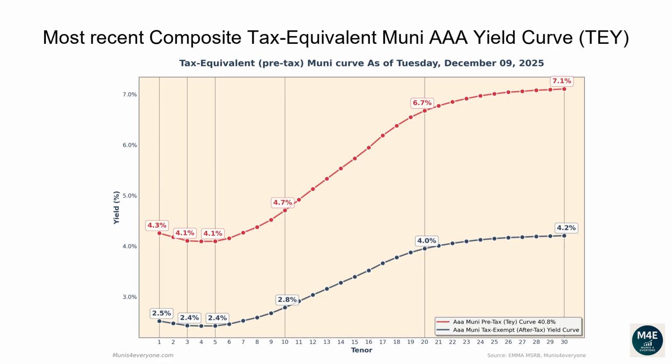The one-year tax-exempt yield is 2.52%, corresponding to a 4.26% tax-equivalent yield for investors in the top tax bracket. The two-year tax-equivalent yield is 4.18%. The 5-year tax-equivalent yield is 4.09%. The 10-year tax-equivalent yield is 4.71%. The 20-year tax-equivalent yield is 6.67%. The 30-year tax-equivalent yield is 7.11%.